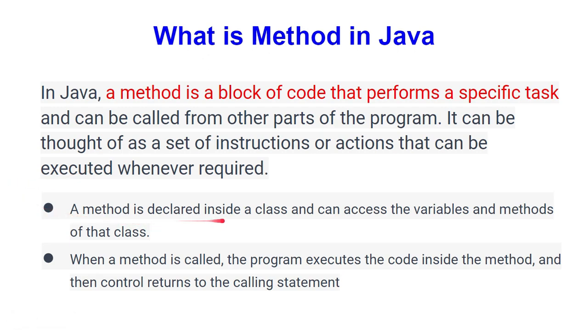A method is declared inside a class and can access the variables and methods of that class. It is capable of accessing the methods and fields of that class. When a method is called, the program executes the code inside the method and then control returns to the calling statement. Okay, we can discuss each and everything.